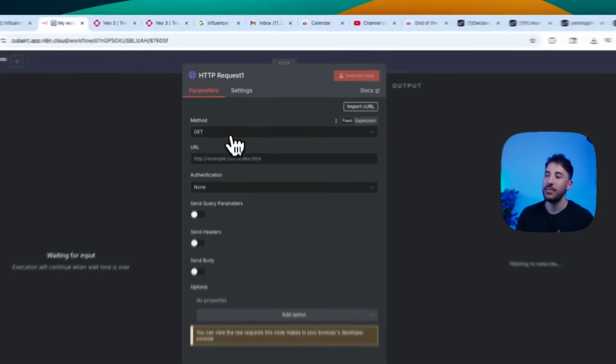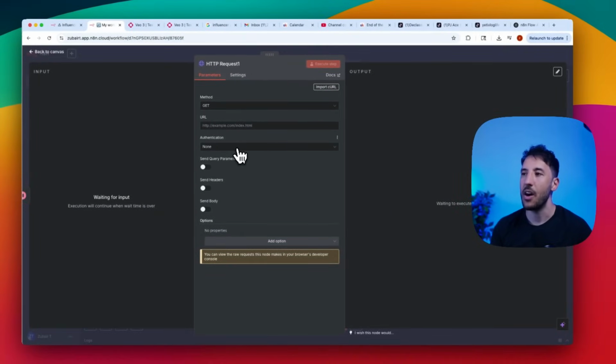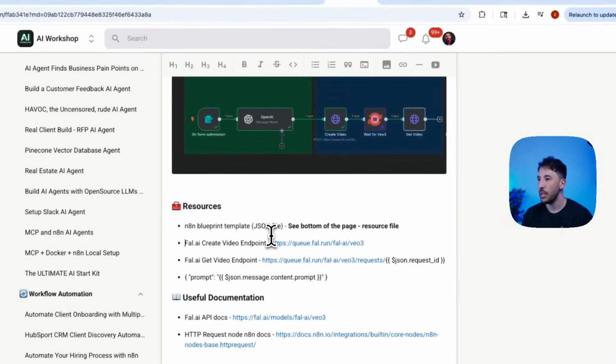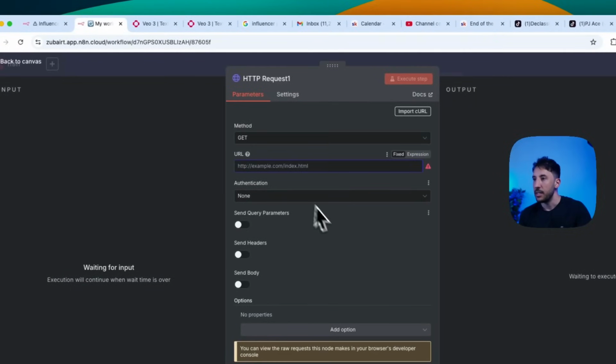This time, we're going to leave the method as GET, because we need to now grab the video that got generated from Fal.ai's API, so that we can bring it over to our own workflow here. The way to do that is we're going to reach out to another URL, which is this one right here, the get video. I'm just going to copy this and paste it.